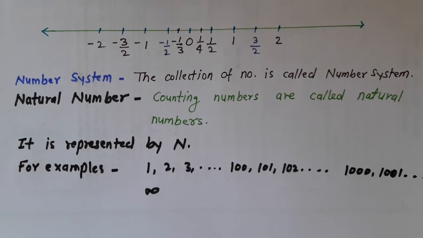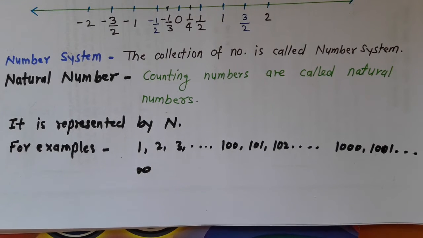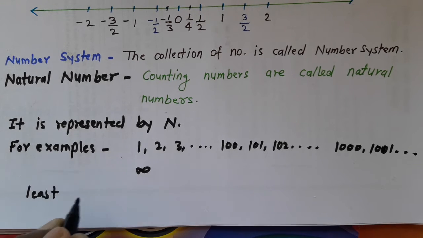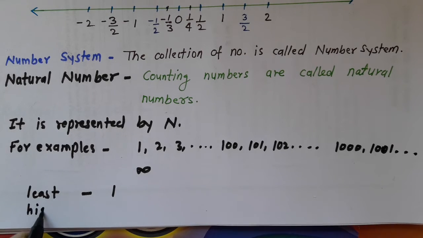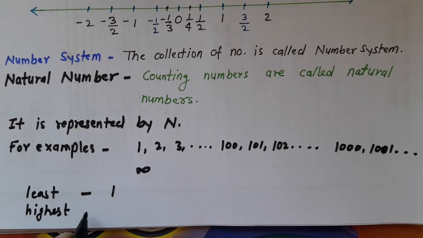Infinity means, this is the symbol of infinity, whatever we count, those are natural numbers. The least natural number is 1, and the highest natural number is infinity.